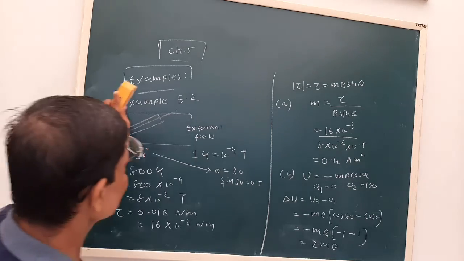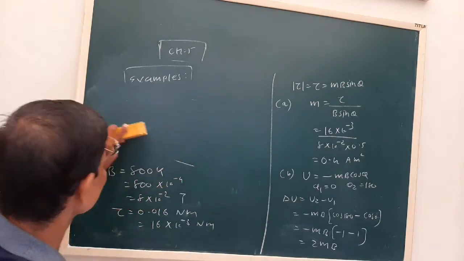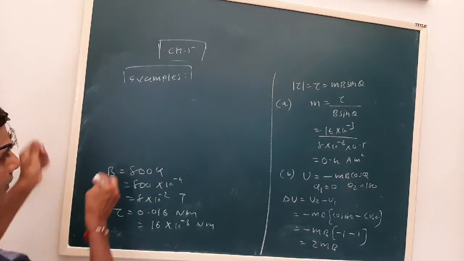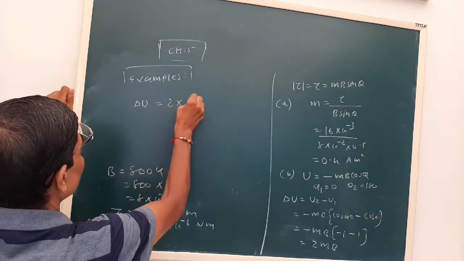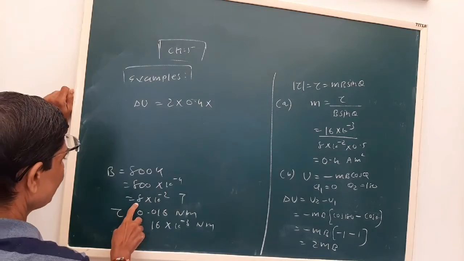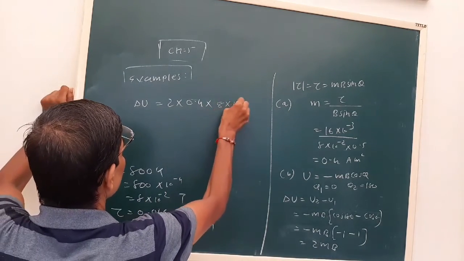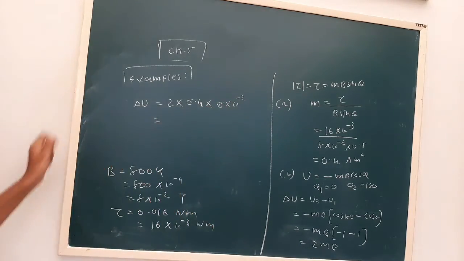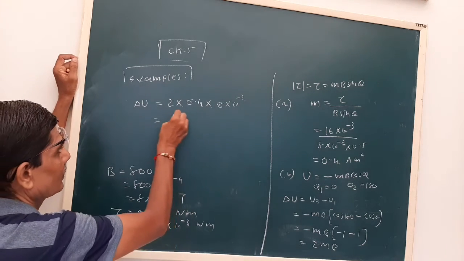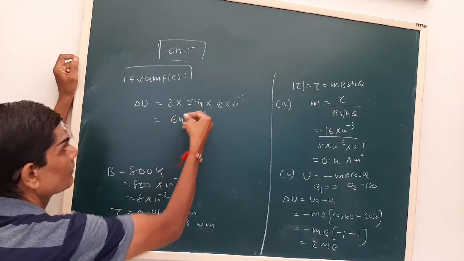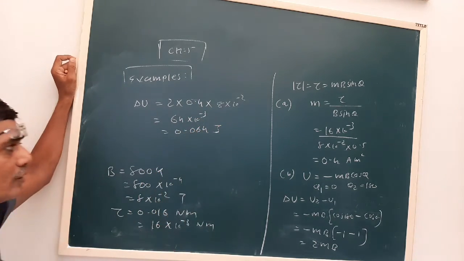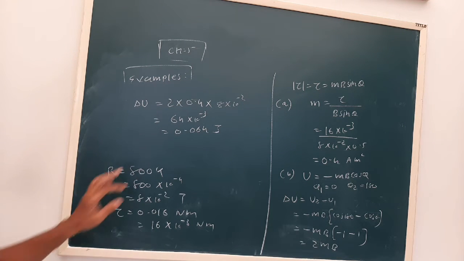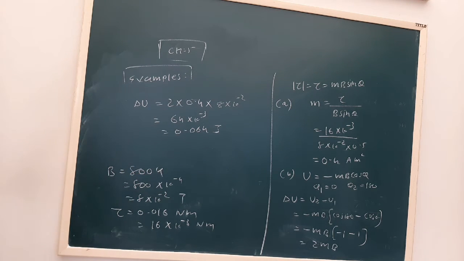Now we substitute the values. Okay, there is a change in potential energy. Delta U is 2, m we have obtained is 0.4, B is 8 into 10 to minus 2, okay, so that we obtain the answer. See, the change in potential energy is in joule. Okay, now this is the second part.